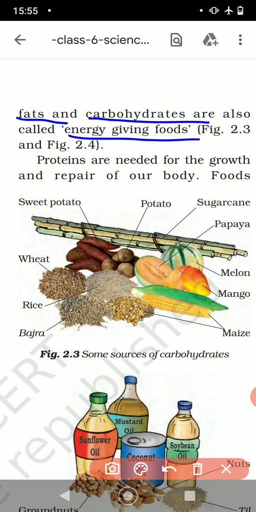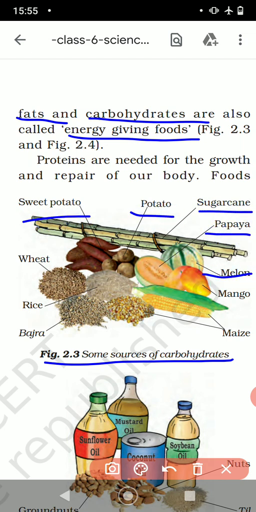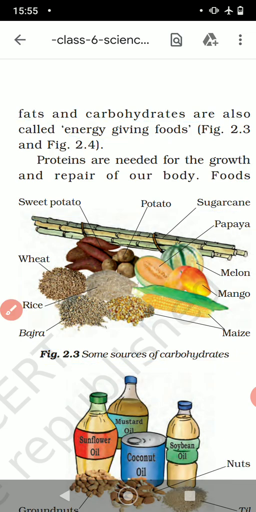So here in figure 2.3 you can see different sources of carbohydrates. You can see sweet potatoes, sugar cane, papaya, melon, mangoes, maize, bajra, rice, wheat. They all are the sources of carbohydrates. Okay.